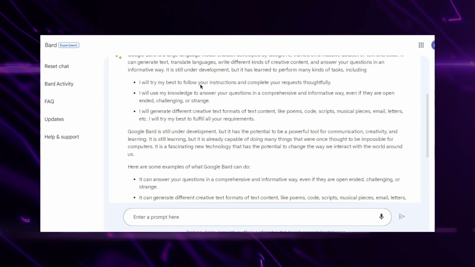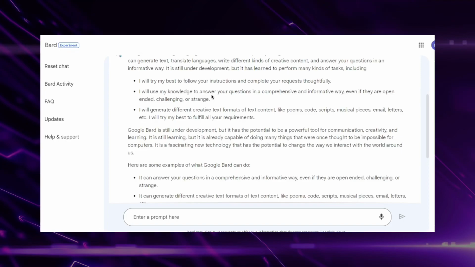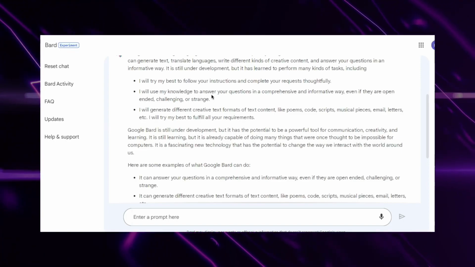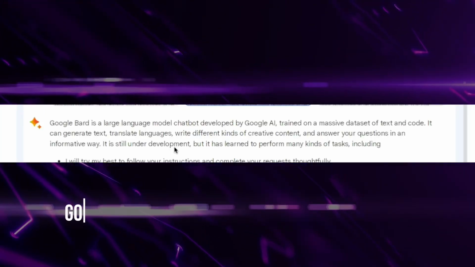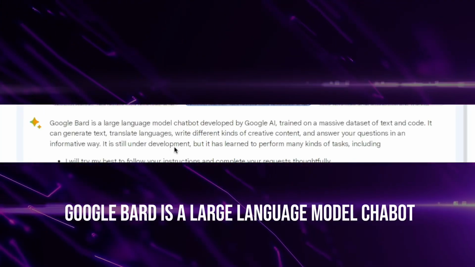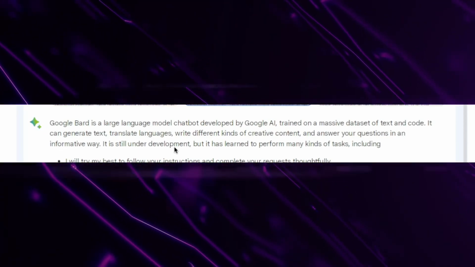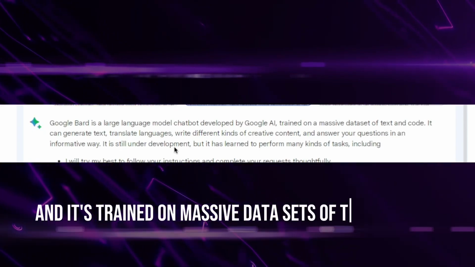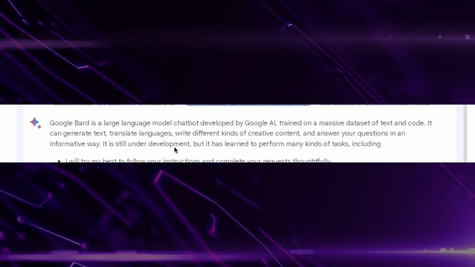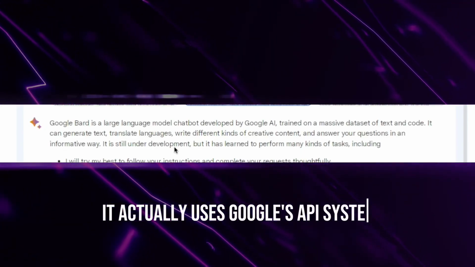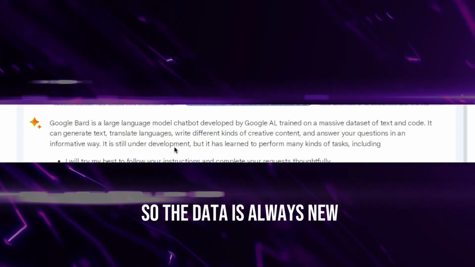This will give you a brief understanding before we get into the main parts of how to use Google Bard. So Google Bard is a large language model chatbot developed by Google AI, and it's trained on massive data sets of text and code. And it actually uses Google's API system, so the data is always new.